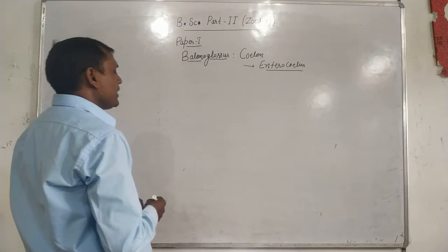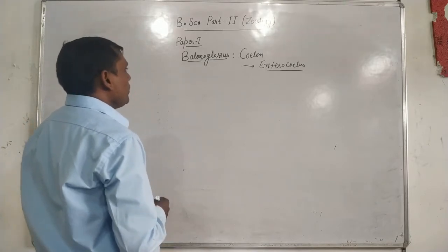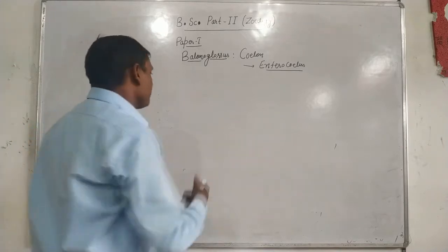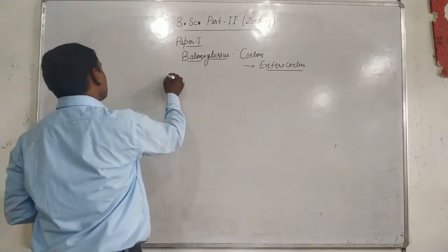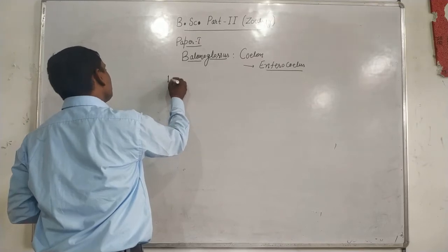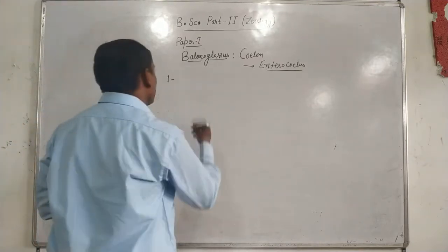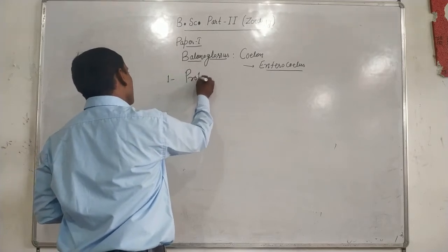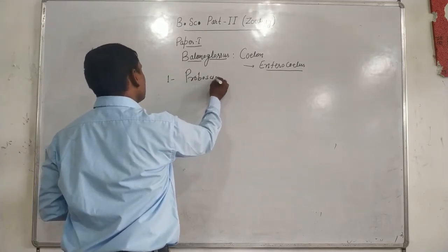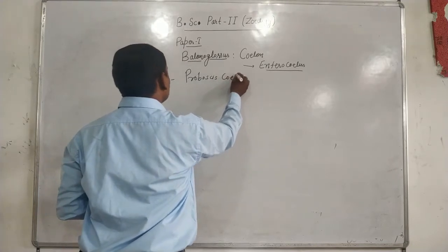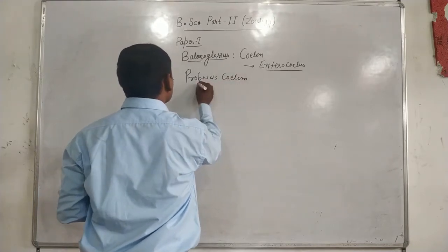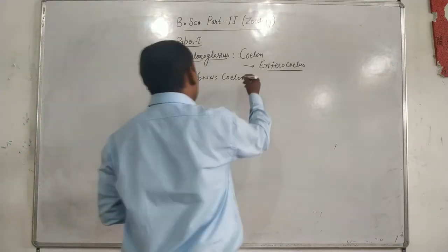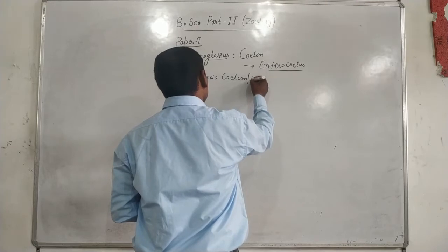Now we see the coelom of Balanoglossus. In Balanoglossus, the coelom is divided into three important regions. The first one is called proboscis coelom, its another name is protocoel.